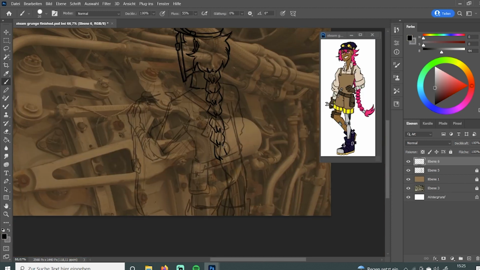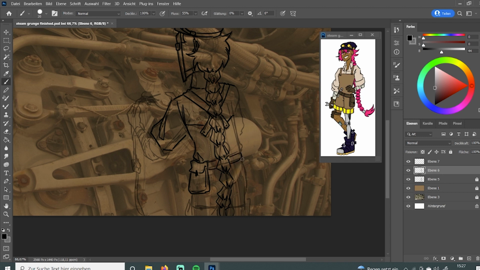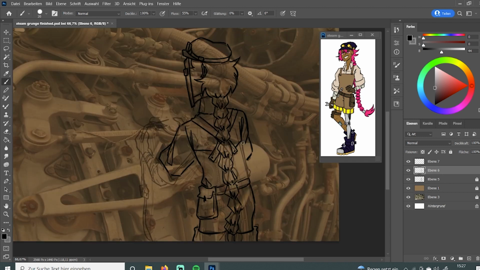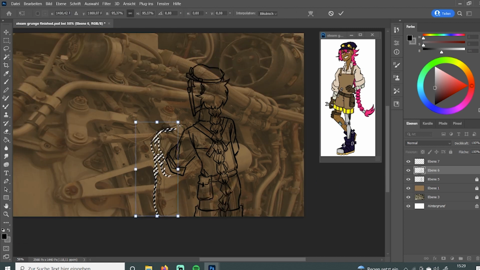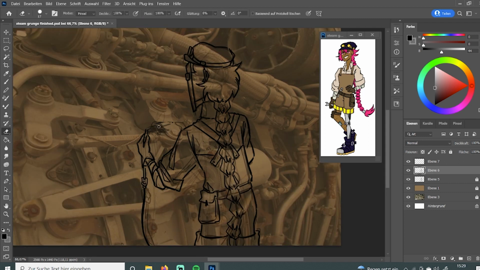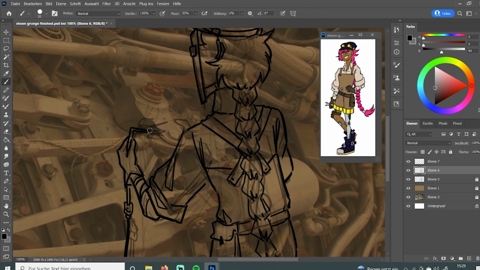Okay, so for the final illustration, I drew them working on this huge machinery. I have no idea what this is. As you can clearly see, I did not draw that. I basically picked a photo that I thought looked nice and used that as the background, which I don't do very often, like photo bashing and putting my characters into real life surroundings.